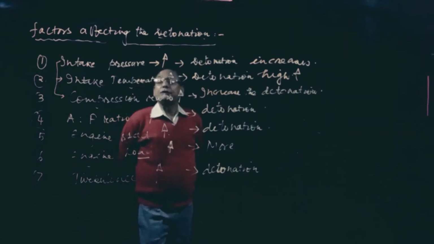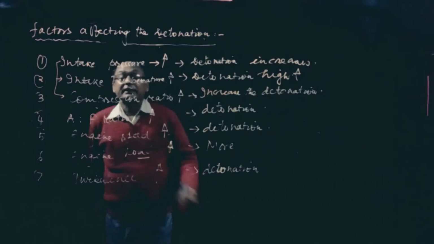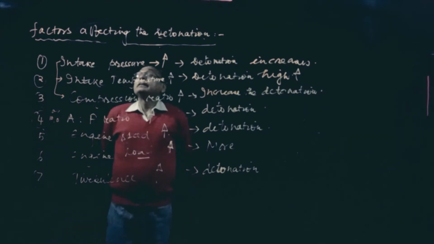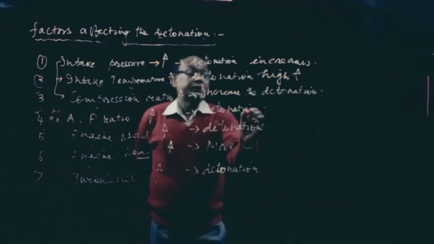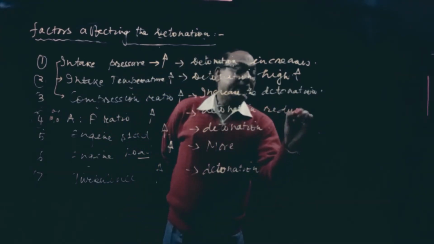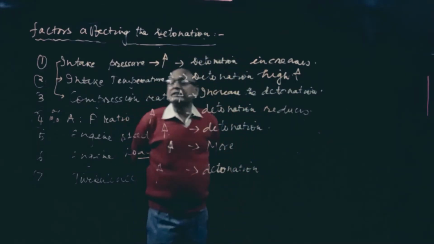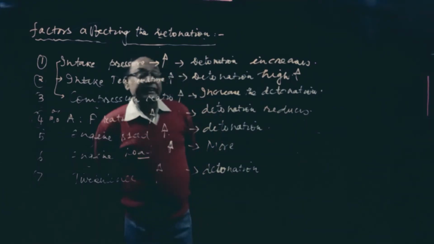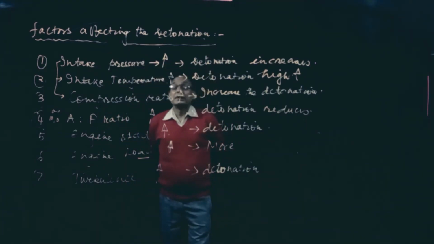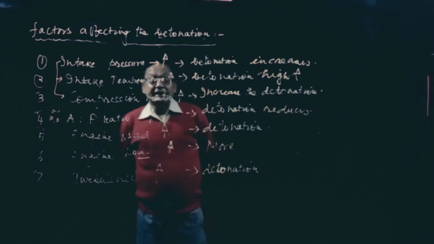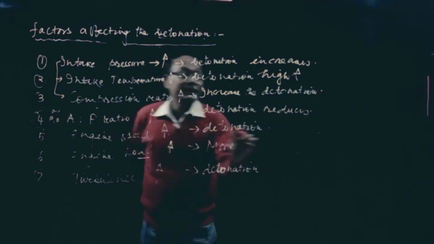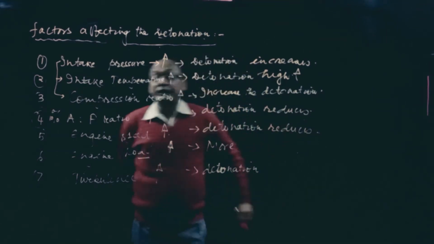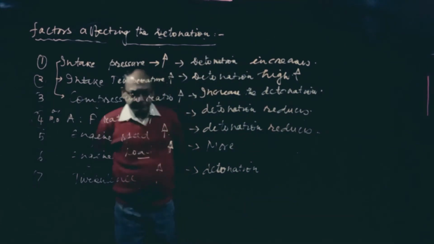Air fuel ratio: if you increase it by near about 10% of the mixture, then detonation will reduce. Detonation reduces in that case. Then engine speed. If the engine speed is high, detonation reduces. So there will be less detonation if the engine speed is more.